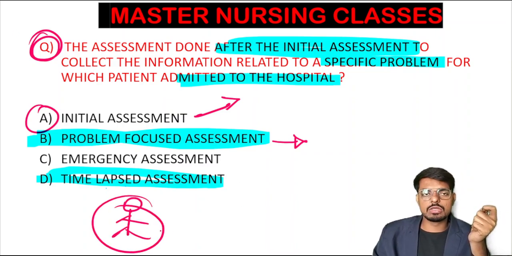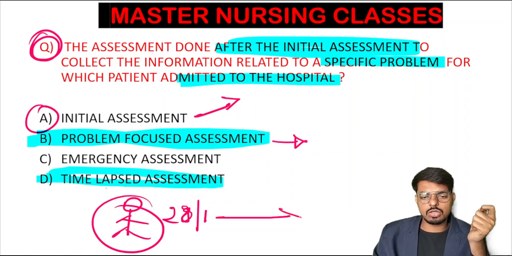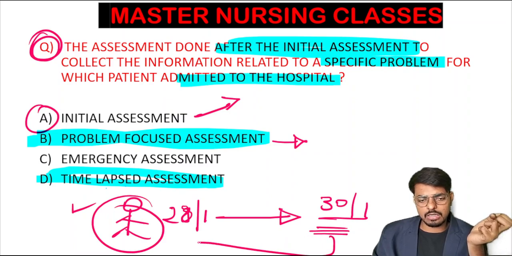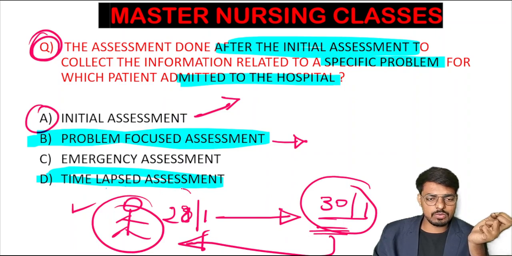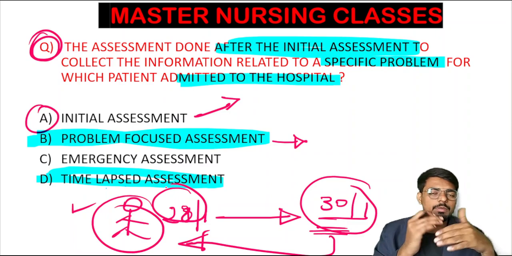Here is the person who is admitted to the hospital on the 28th, and on that day we have assessed the entire demographic data of the patient. We have collected the baseline information, and on the 30th, after completing his treatment, we are again assessing the patient and collecting the data. We are comparing the data we collected on the 30th with the data we already collected on the 28th, in order to see the improvement in the patient's condition.